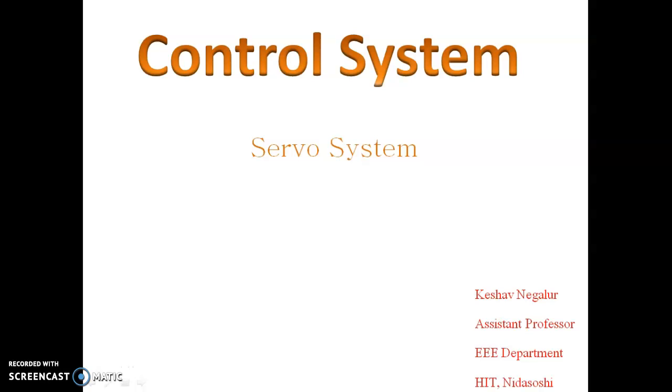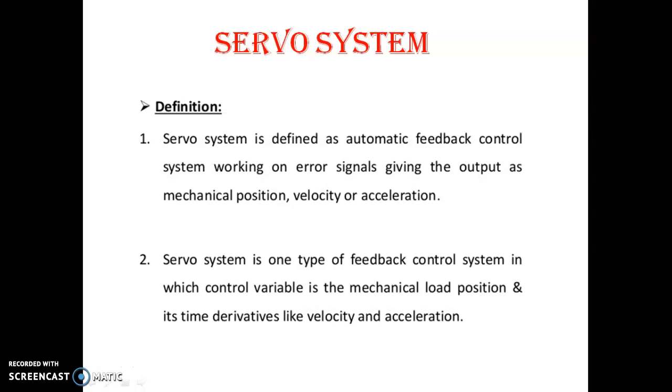Today we are going to deal with servo systems in the control systems subject. So what is a servo system? It is defined as an automatic feedback control system working on an error signal, giving the output as mechanical position, velocity or acceleration. It is also defined as a feedback control system in which the controlled variable, or the output, is a mechanical position or its time derivatives such as velocity or acceleration.